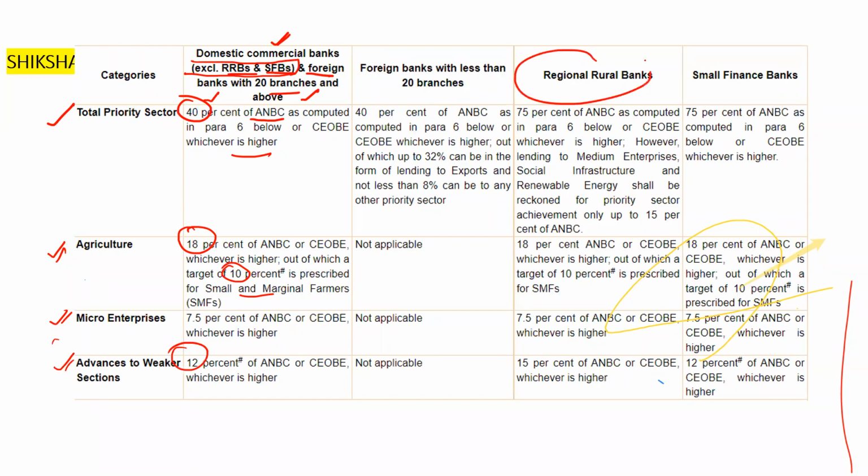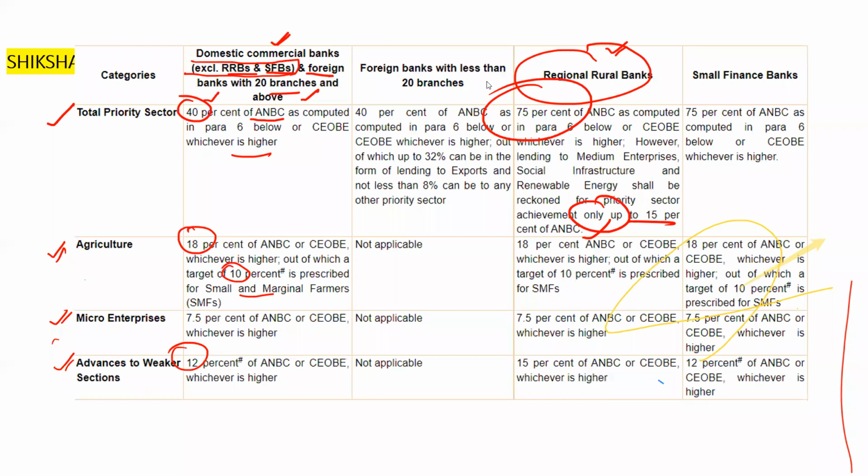So our question on the regional rural bank: they have to allocate 75% of the adjusted net bank credit or CEOBE, whichever is higher. However, lending to medium enterprises, social infrastructure, and renewable energy shall be reckoned for the priority sector achievement only up to 15%. Up to 15% is reckoned for the priority sector. The rest does not come under the priority sector.